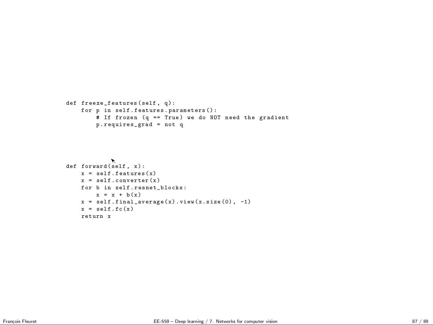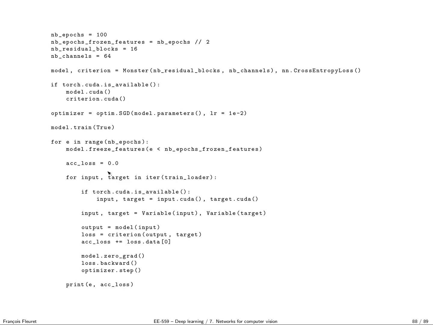And now what does the forward look like? I first apply my feature modules, and I convert to prepare for my ResNet blocks. Then I do my ResNet blocks. So this is the residual: I go through the block, but I also add the signal as it was before. Then I do my final averaging per channel, reducing the size into a vector. I do my fully connected, and I return the result.